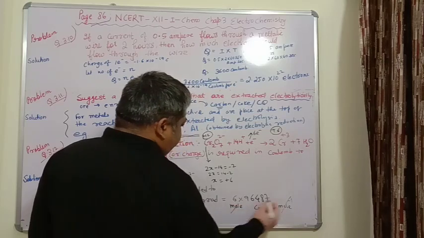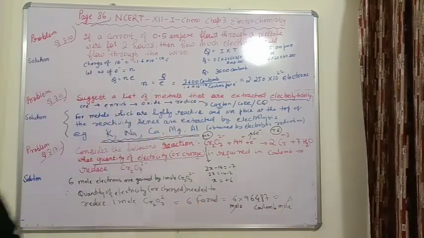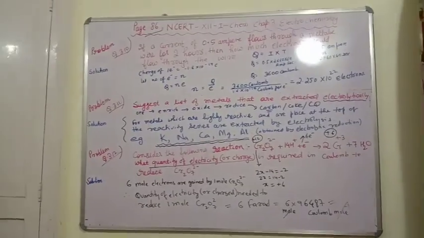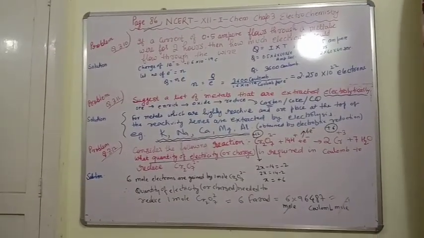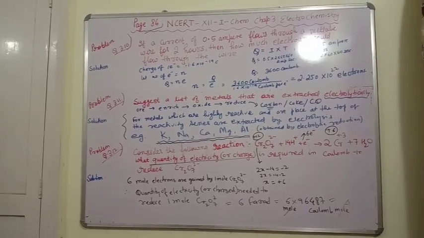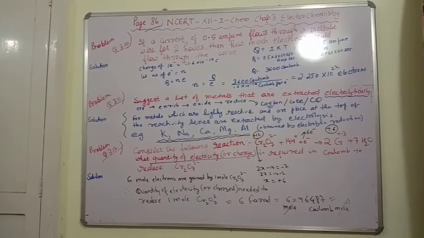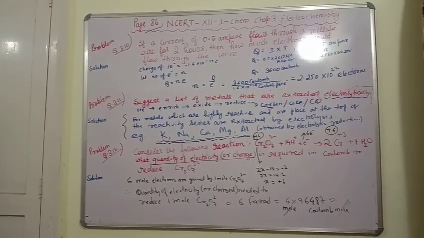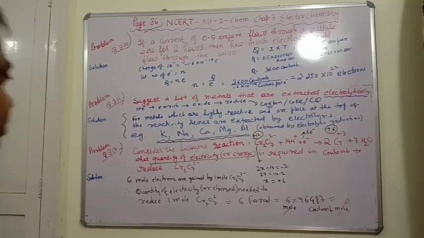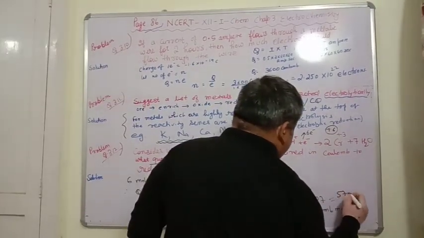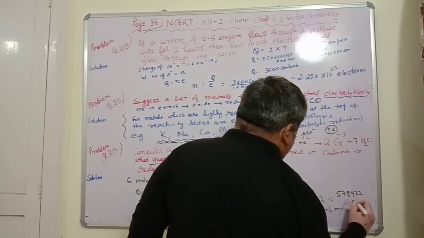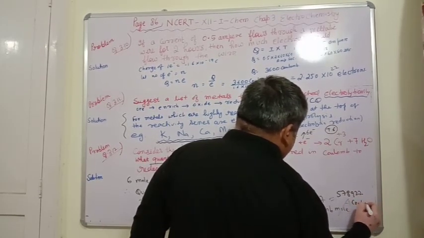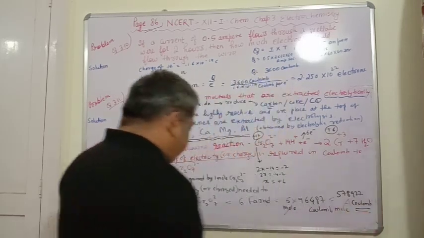So per mole and per mole cancel, and if you calculate how much this will come out to be, let us calculate this. 6 into 96487 is 578922. 578922 coulomb will be required. This much coulomb charge will be required.